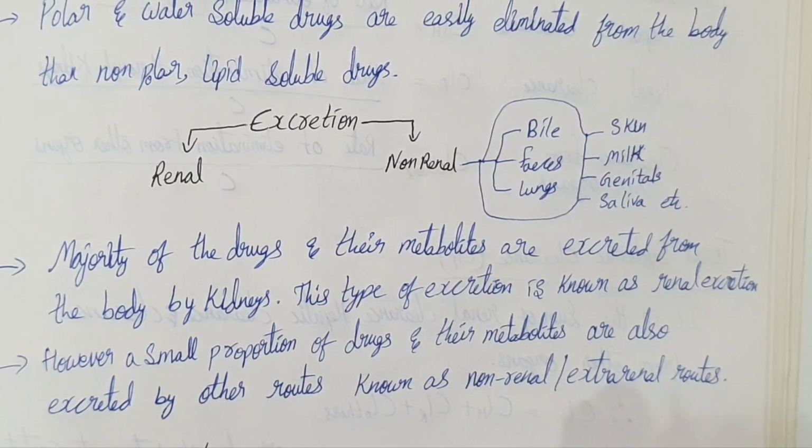Okay, so the primary excretion organ is kidneys, but in some cases other routes are also followed, for example, like anesthetic gases, the lungs play the main role.